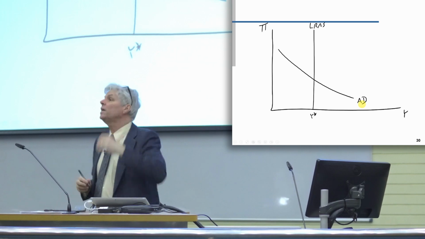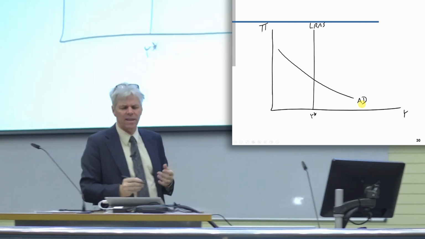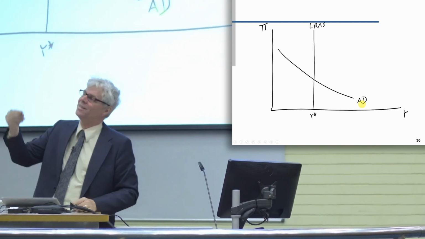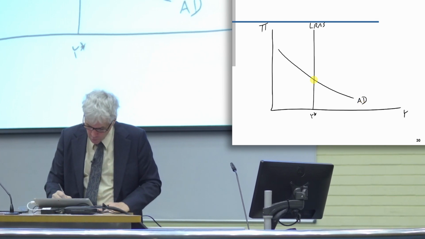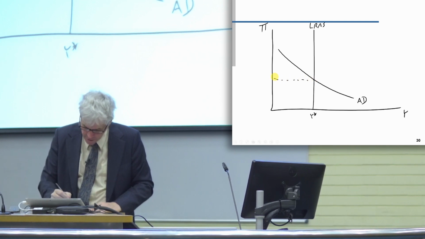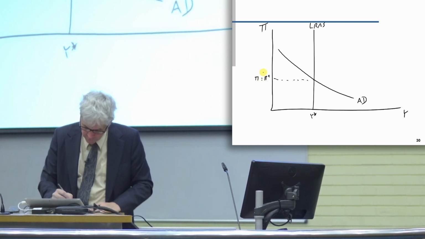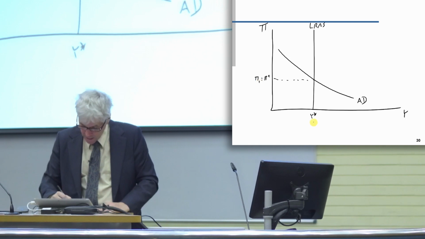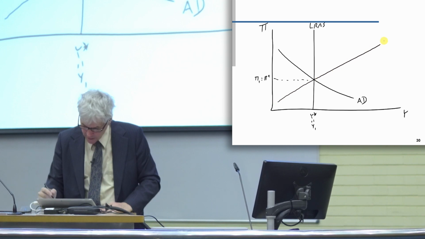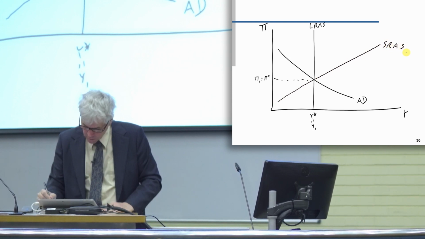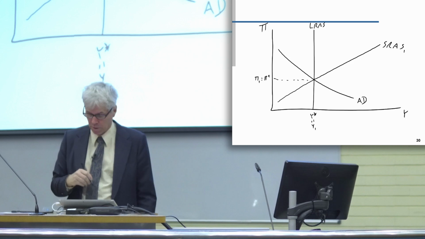Long-run equilibrium is a point where people are guessing inflation correctly. So if they get the inflation they expected, everything is going to be normal. We're going to have the normal level of output. So our long-run equilibrium starts out here. This is inflation expected, which is also actual inflation, say in period 1. And this is y in period 1, and we've got our short-run aggregate supply here. So that's our long-run equilibrium.